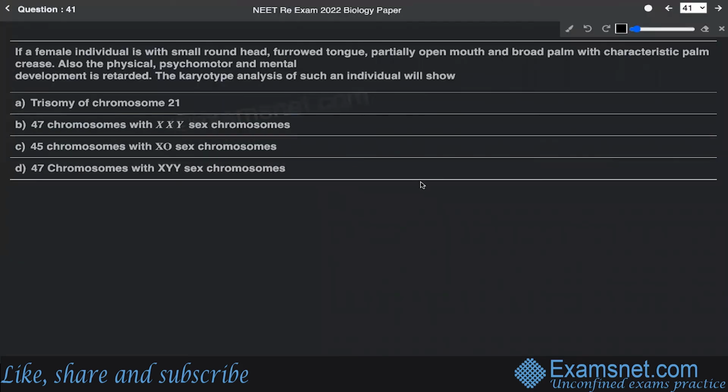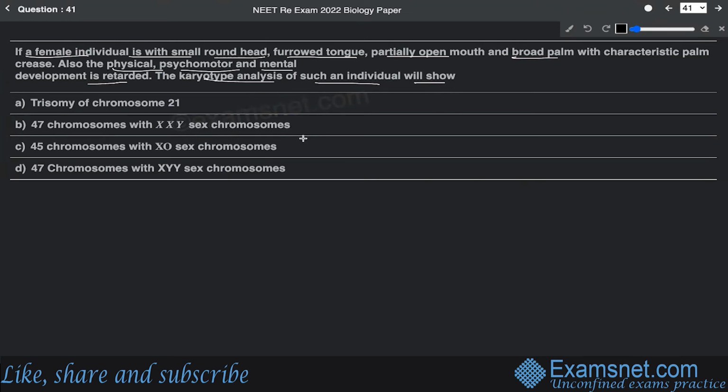The next is question number 41. It states that if a female individual has a small round head, furrowed tongue, partially open mouth, and broad palm with characteristic palm creases, and also the physical, psychomotor, and mental development is retarded, the karyotype analysis of such an individual will show. Let me tell you that this question has been asked from the chapter of principles of inheritance and variation of standard 12.